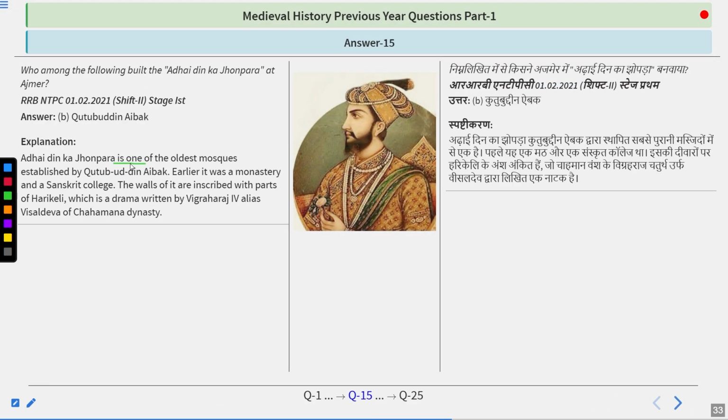So Adhai Din Ka Jhopda is one of the oldest mosques established by Qutbuddin Aibak. Earlier, it was a monastery and a Sanskrit college. Its walls are inscribed with parts of Harikeli, a drama written by Vigraharaja IV, alias Visaldev, of the Chahamana dynasty. And if we talk about the first mosque in our country, that was Cheraman Mosque, and you can find that mosque in Kerala.